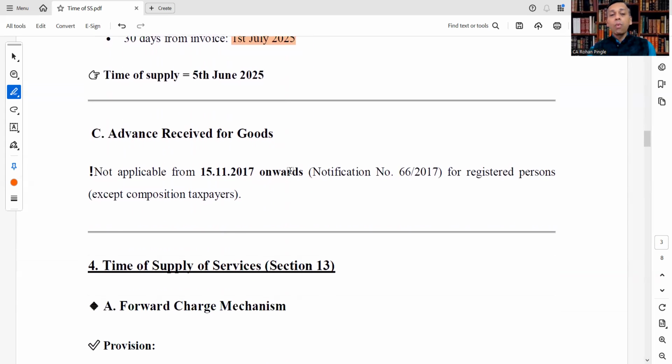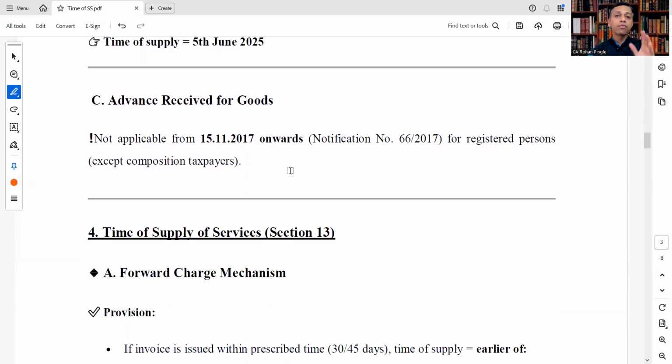Let's see advance received for goods, time of supply for advance received for goods. This is not applicable from 15th November 2017 onwards, as per Notification No. 66/2017, for registered persons except composition taxpayers.